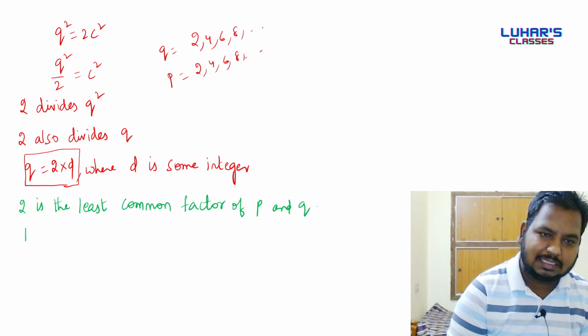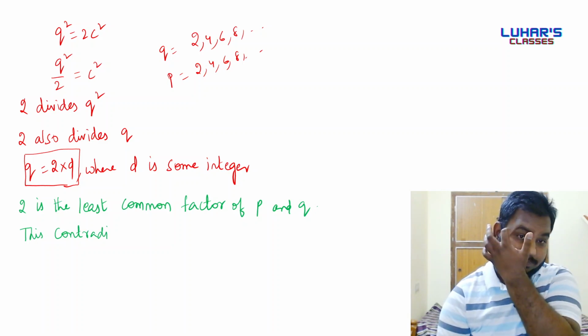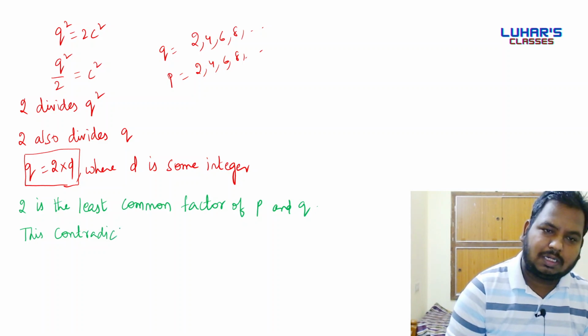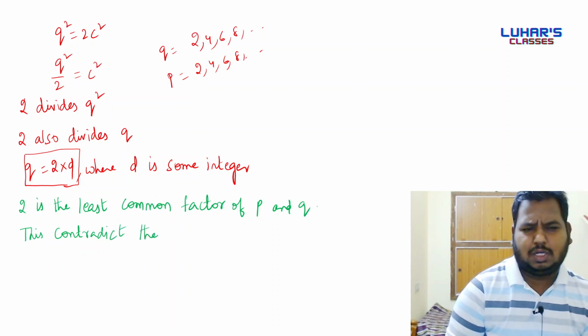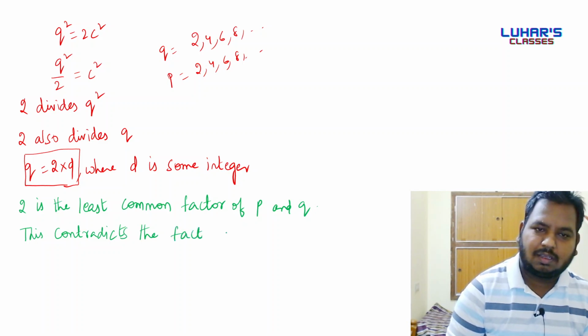We can say that this contradicts the fact that p and q are co-primes. Contradict means opposing.